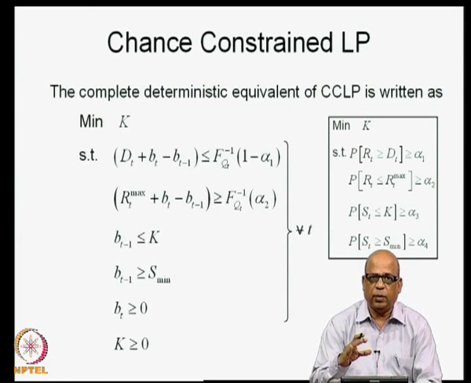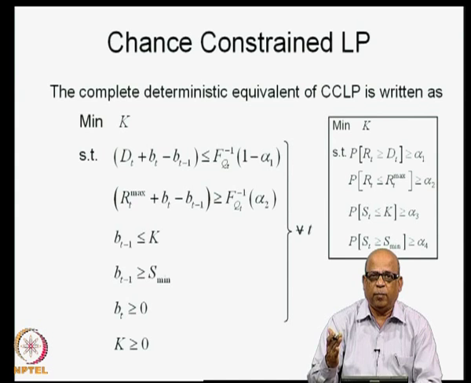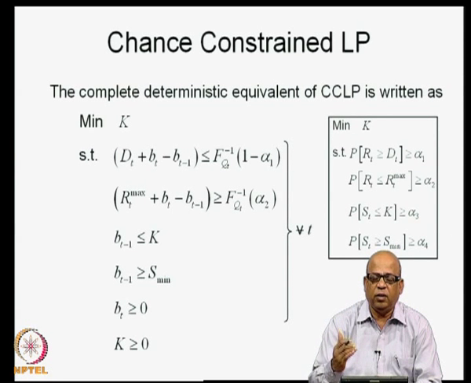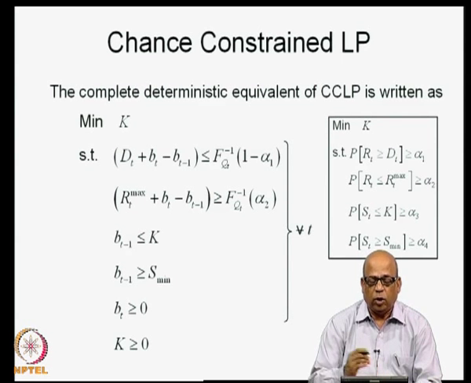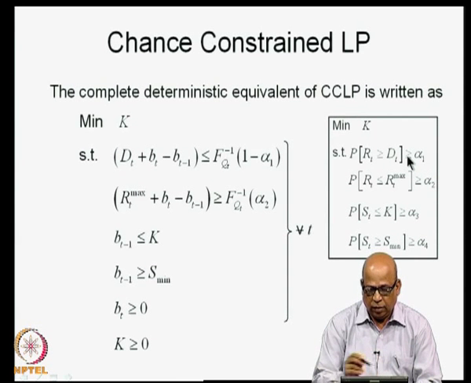For example, if you are looking at a monthly operation, you may say that the probability of meeting the demands during the deficit periods must be high, or during the periods in which the demands have to be met, or these are the critical periods. You may want to place the reliability to be high, of the order of 0.9, 0.95 and so on. But there may be certain other periods where you can afford to relax a bit, and therefore, you can specify the reliabilities to be smaller. So, like this, the reliability levels, the probability levels, can be different for different time periods. That is the one thing.